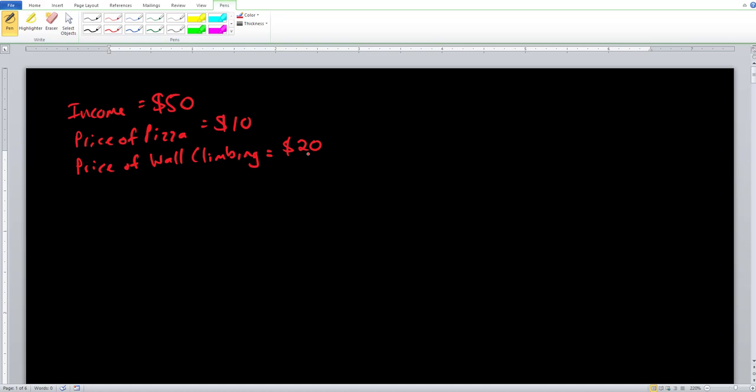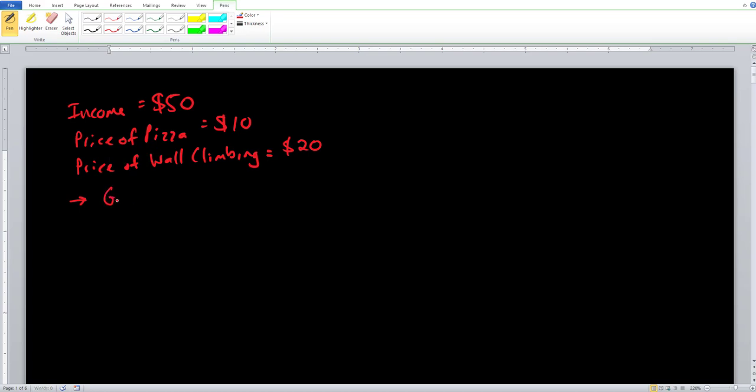And we want to go ahead and build up a budget line from these pieces of information. And we can give you a very, very general form of the budget line so you have something that you can insert numbers into no matter what these pieces of information are going to be. Or if we change the income, if we change the goods, you're always going to be able to use this equation right here.